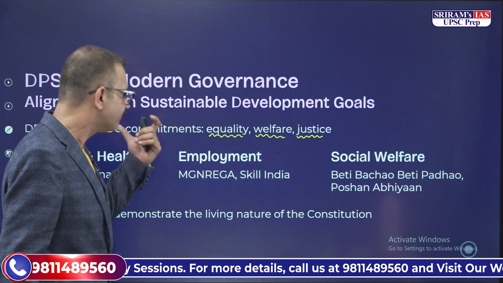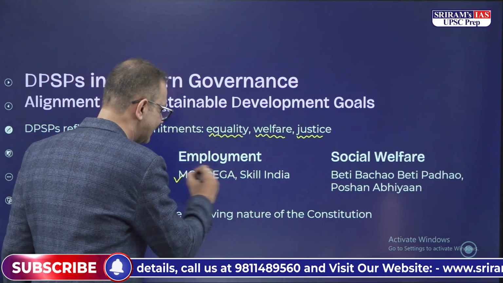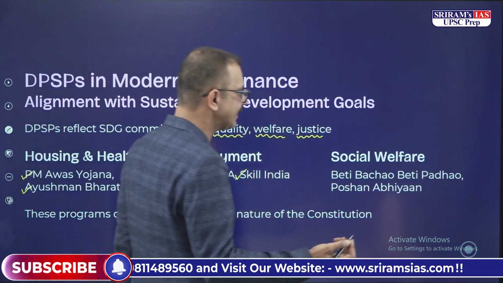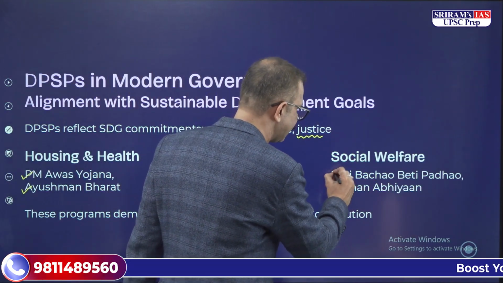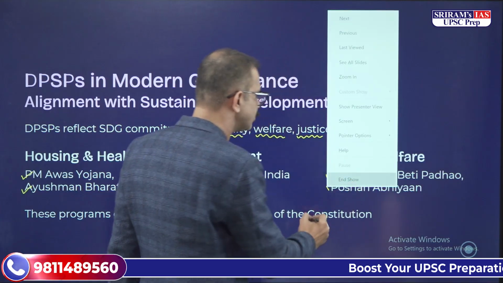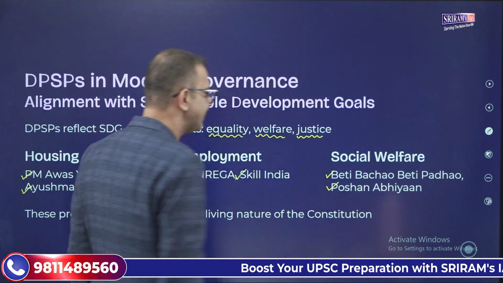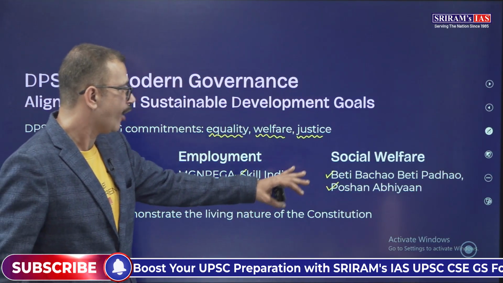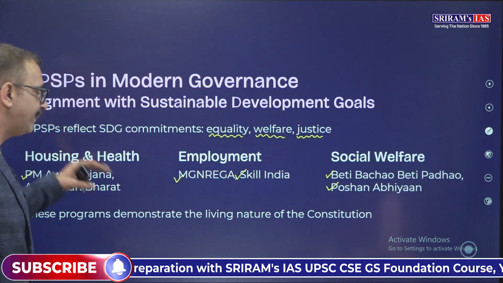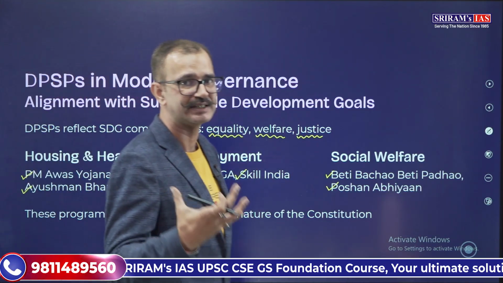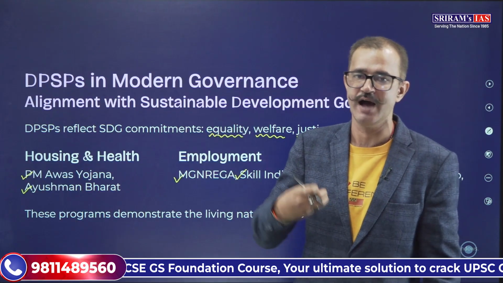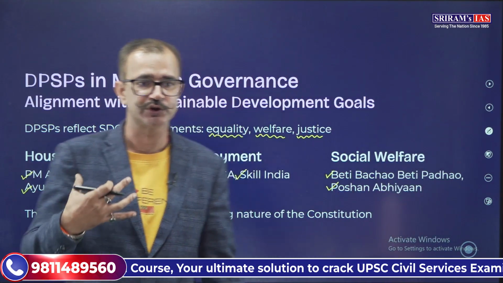For employment, we have MGNREGA as well as the Skill India Mission. And for social welfare, we have Beti Bachao, Beti Padhao, and also Poshan Abhiyan that we are running. So ultimately, all these programs are facilitating the directive principles laid down by Part 4 of the Constitution.